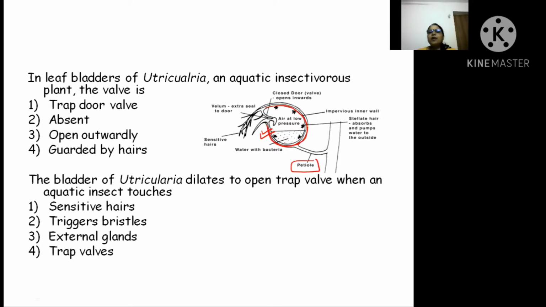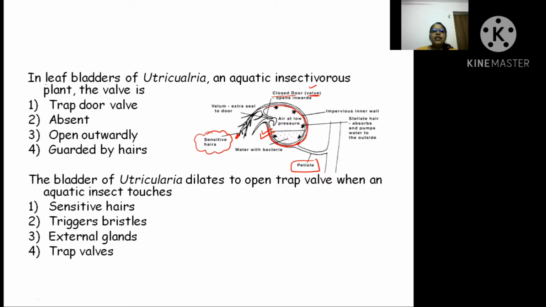So lamina is becoming a bladder-like structure. And see here, these are the sensitive hairs. The moment the insect comes in contact with the sensitive hairs, see here carefully, these are the doors. Right now they are closed, so they are going to trap the insect. So these are known as trap door. It is a valve which opens only on the inside. It will not open on the outside because valves are always maintained for unidirectional flow.